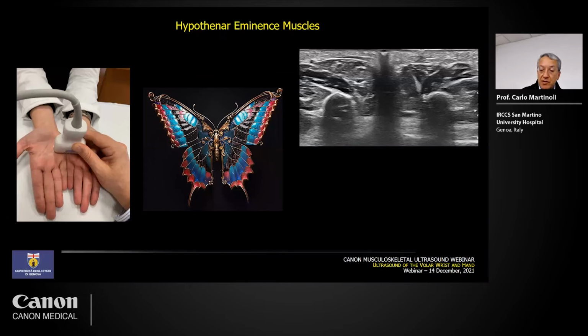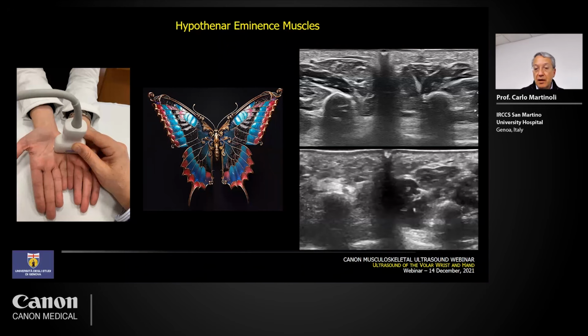So in cases in which we have atrophy of this muscle, the butterfly will lose one of its wings, as you can see in this example. So it's a very simple technique, but very accurate to compare the trophism, the volume of the hypothenar eminence muscles.